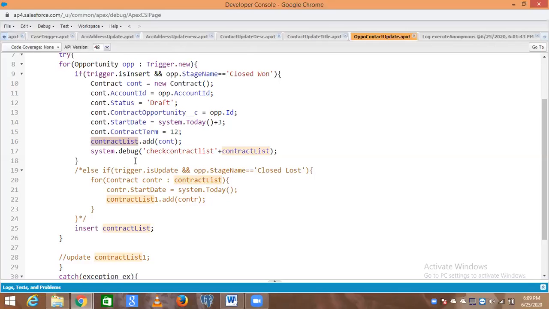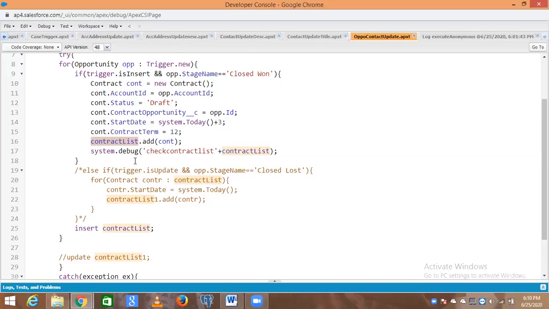Even whatever logic you make to use this contract list, this fails. So, as you said, we have to check for each opportunity how many contracts are created, then check the condition. Yes, so for this, again, you have to run the for each loop.